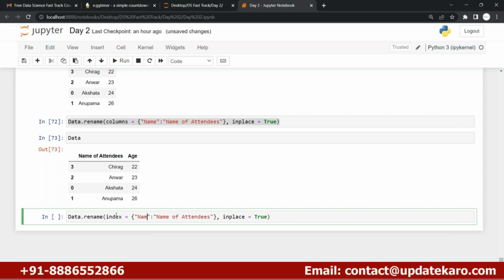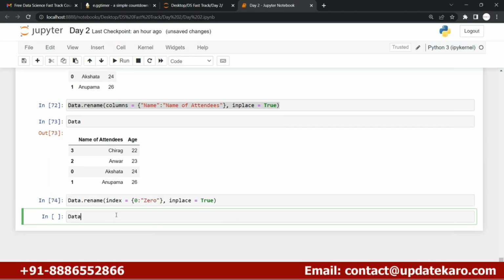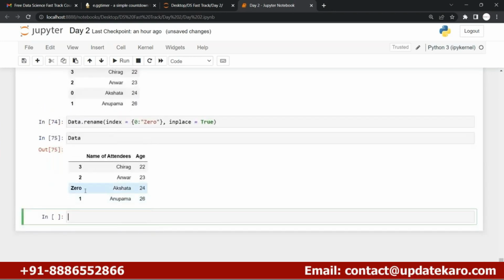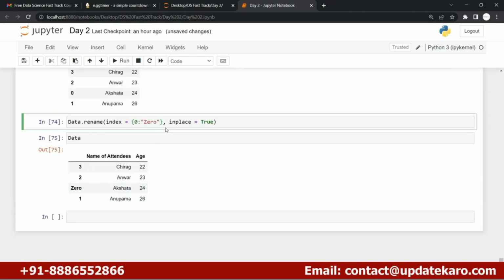So let's say I just wanted to change the index number, let's say 0, and I just wanted to add this 0. So I can simply use this, and here you can see in the data that the 0 index number is there. If you wanted to change more index numbers, you are free to change them.